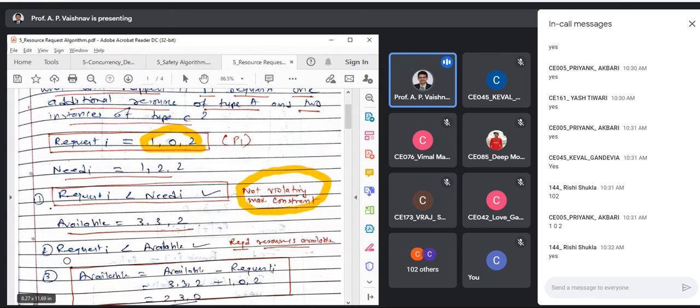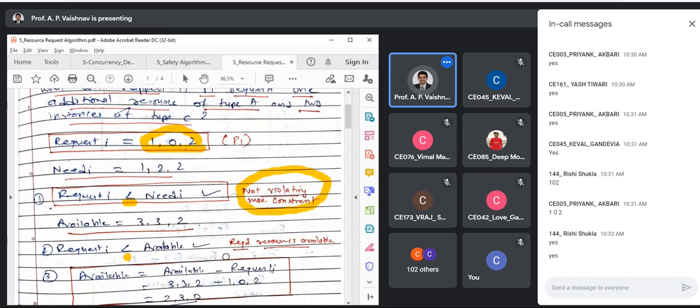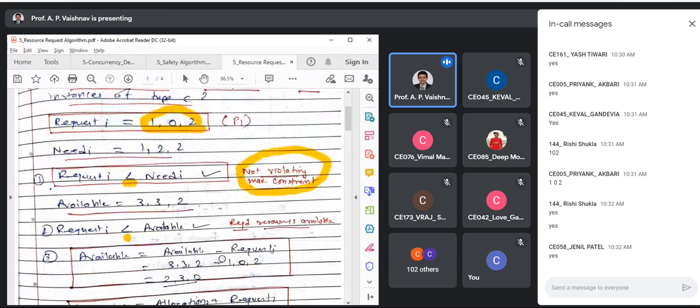So is request less than or equal to available? I missed the equal sign. You can add that over here. Yes, that is again true. Fine. So what do we need to do? One subtraction, one addition, and one more subtraction. So what you will do first? Available will be available minus request. So 332 minus 102. Now what you will be left with? 230. This is your updated available matrix.